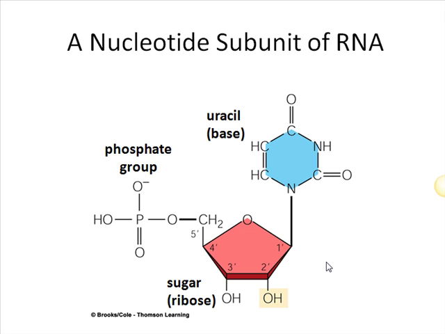So just to remind you, here's a nucleotide subunit of RNA. And remember, the difference between DNA and RNA lies right here in this OH group down at the bottom. The sugar, in this case ribose, that is found in the RNA, has an extra OH group in it. This OH group on the 2' hydroxyl, this extra oxygen involved, is what makes RNA much more reactive and much less stable than DNA.